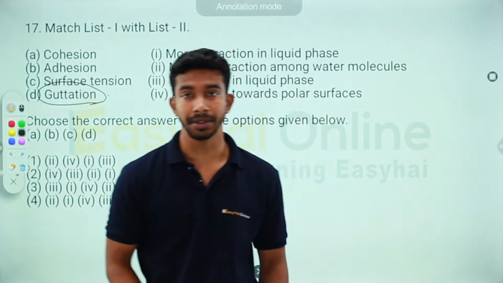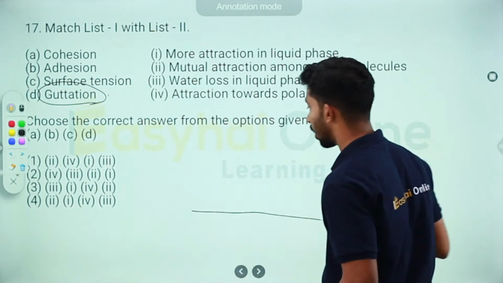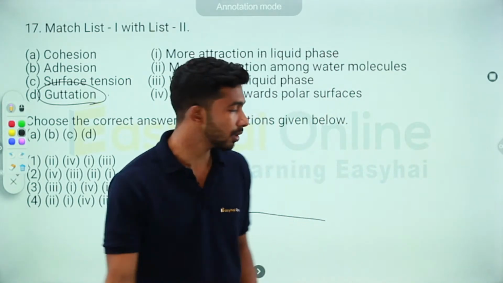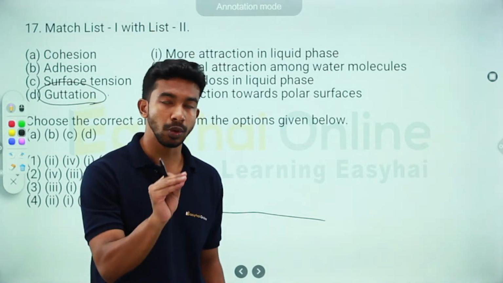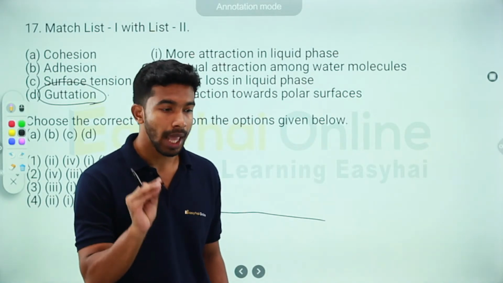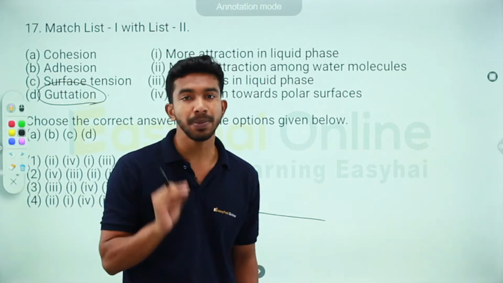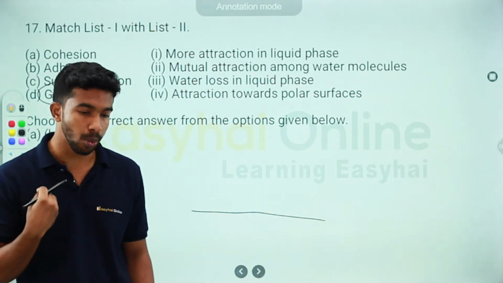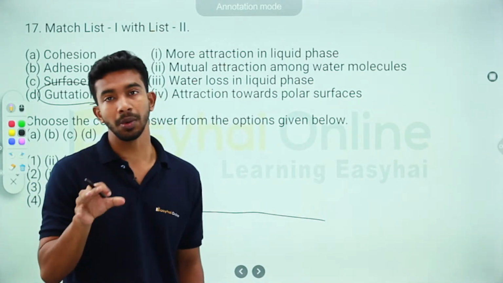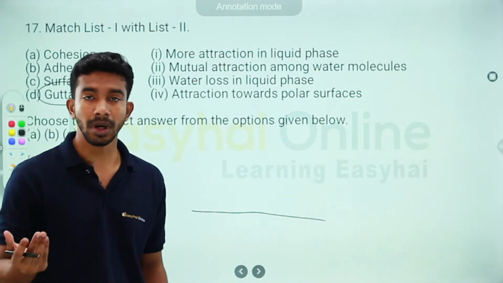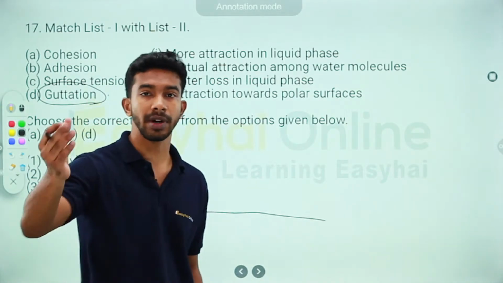What is guttation? Guttation is associated with plants. During the nights, we all know that the stomata is closed. Since the stomata closes down, transpiration does not occur, so the excess water in the plant is not given out. It is through transpiration that water vapor is also given out by the plants.